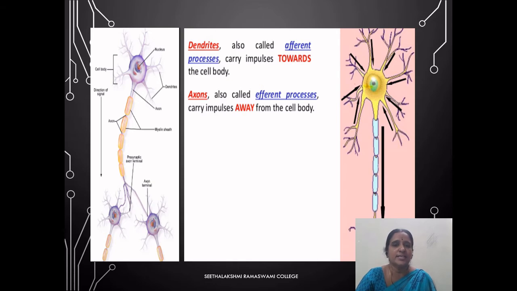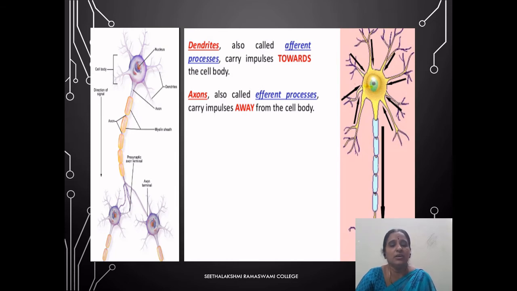In such cases, where the neurons are enveloped by the myelin sheath, they are called myelinated neurons, while the other neurons are called non-myelinated neurons. The myelin sheath present on the axon is not continuous, and it has a break at regular intervals on the axon. This gap or interval is called the nodes of Ranvier, because there are lots of nodes on the axon.